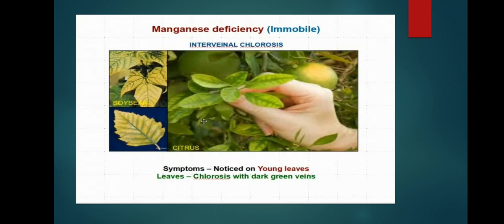Next, manganese deficiency. Intervenal chlorosis is an important disorder of manganese. In citrus and soybean, this intervenal chlorosis can be seen. Symptoms are noticed on younger leaves as manganese is immobile. Leaves are chlorotic with dark green veins. The veins do not lose chlorophyll, but the leaf lamina will lose chlorophyll.